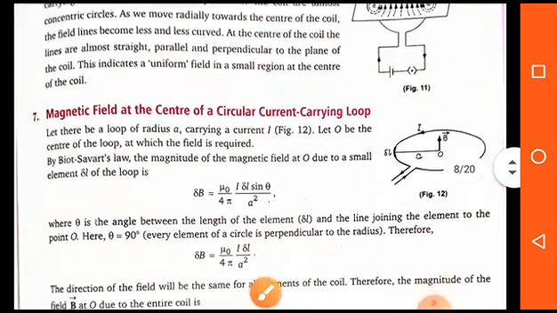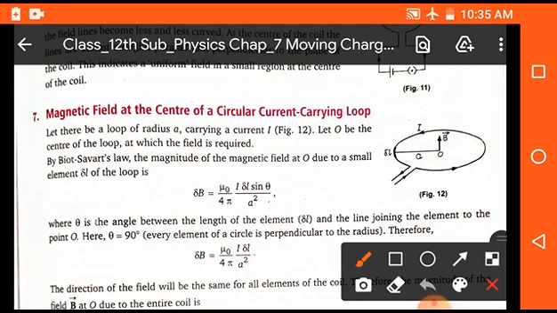So students, the next topic is the magnetic field at the center of a circular current carrying loop. This topic is also important. Here we have to take a circular loop, and this loop is made by a conductor, that means wire. Take two parts of the wire, and both parts of the wire are directly connected to a source by which a current is flowing in this wire. Take a point O at the center, and the radius is small a, and we have to find the magnetic field at the center. The direction of the magnetic field is perpendicular outward.